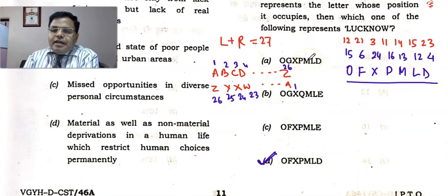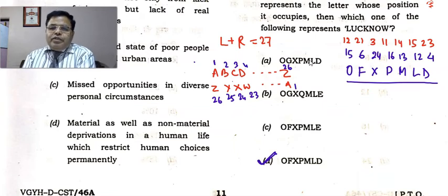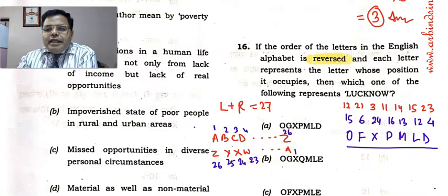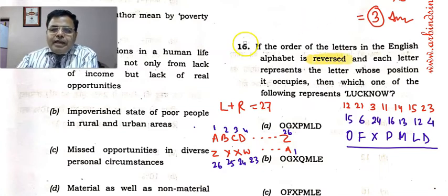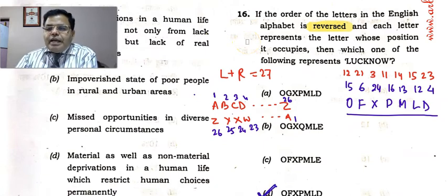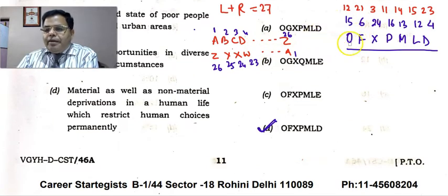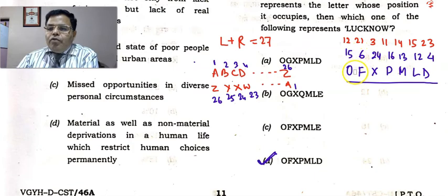Because alphabets are written in reverse order, the sum of positions of two alphabets at the same position, that is the first position, is 27. Similarly, at the second position, their sum is 25 plus 2 is 27, and similarly that is applicable for all. It is written in reverse order. Written here in this question, you can observe this. So after writing in reverse order, the sum of positions of alphabets from left and right will be 27. So here L will be, if you write in reverse order, the 12th letter will be O.